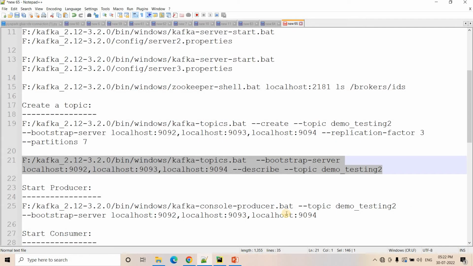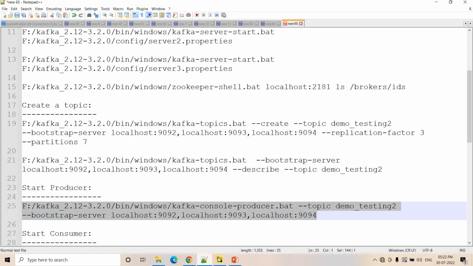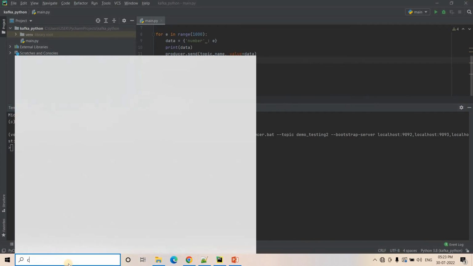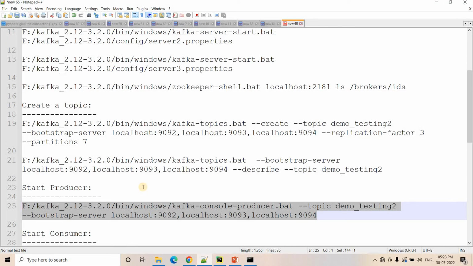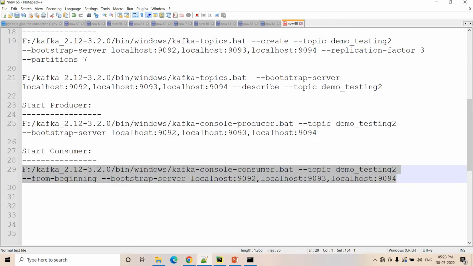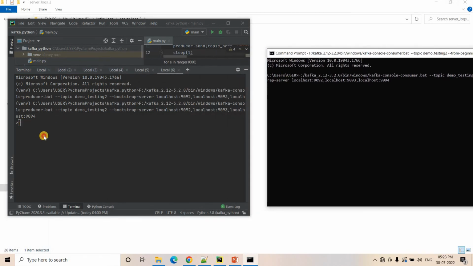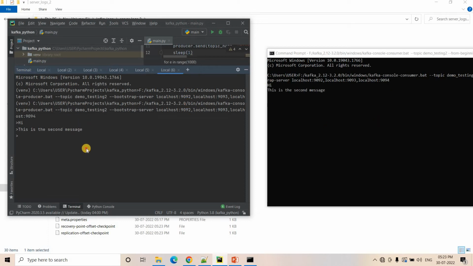Now I will start my producer. Okay. So here I have started my producer, and now I will open a command prompt and start my consumer. Perfect. I will make this a little smaller and put them side by side. Here I can put messages: hi. Here you can see it coming on the consumer side. This is the second message. Here it came.